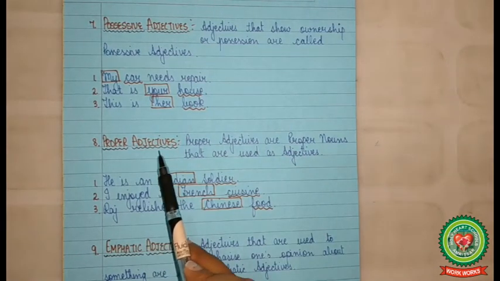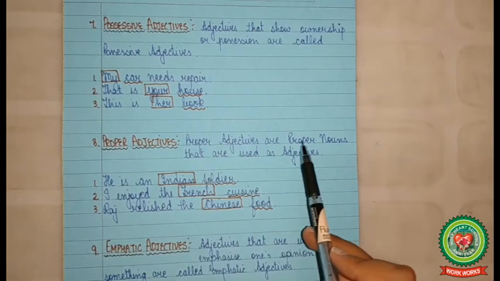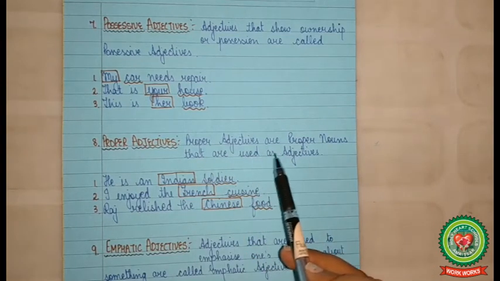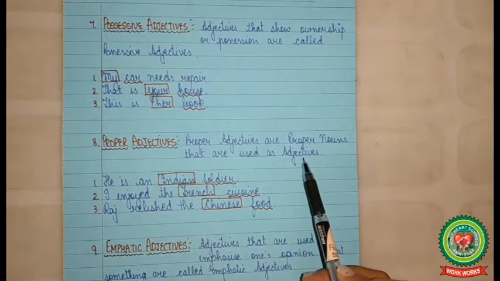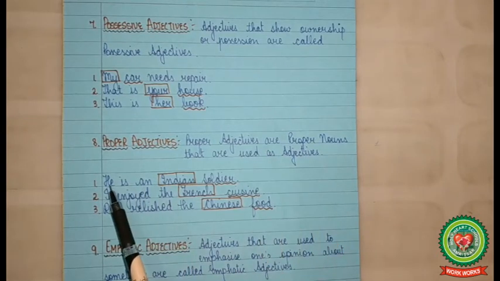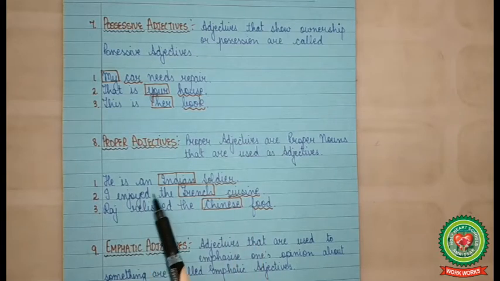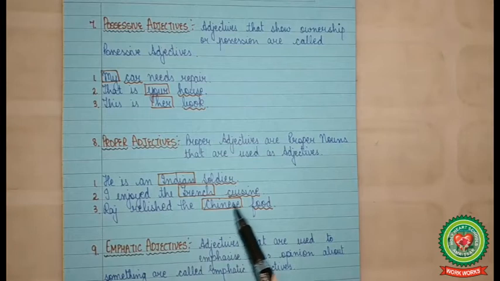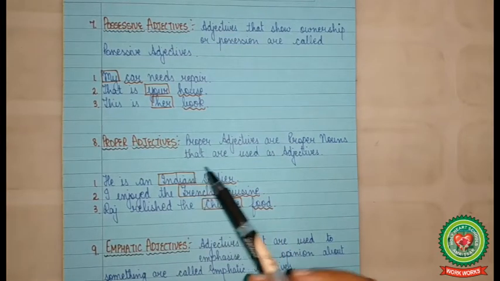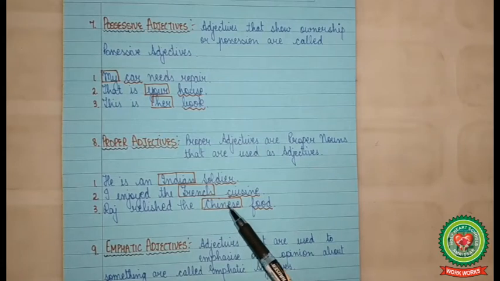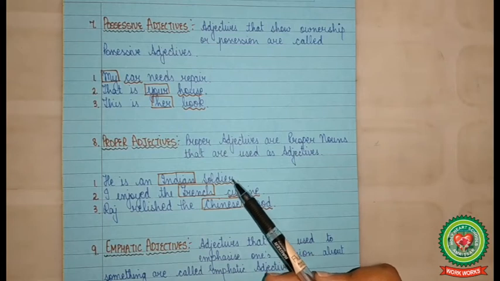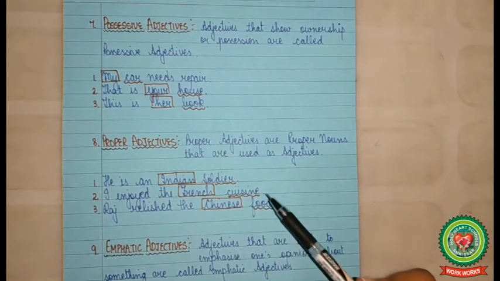Proper adjectives. Proper adjectives are proper nouns that are used as adjectives. For example, he is an Indian soldier. I enjoyed the French cuisine. Raj relished the Chinese food. In the above sentences, Indian, French, and Chinese are proper adjectives as they are used with nouns soldier, cuisine, and food respectively.